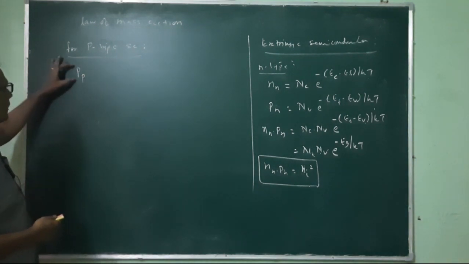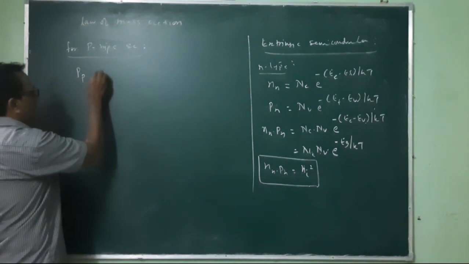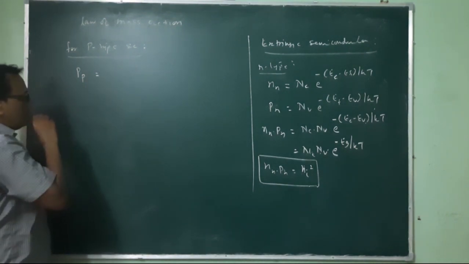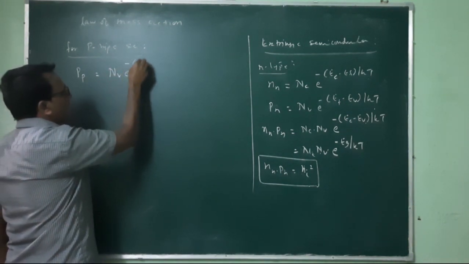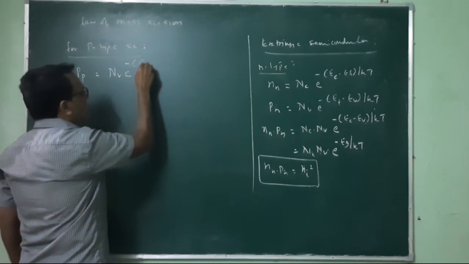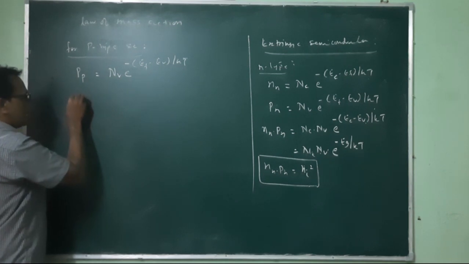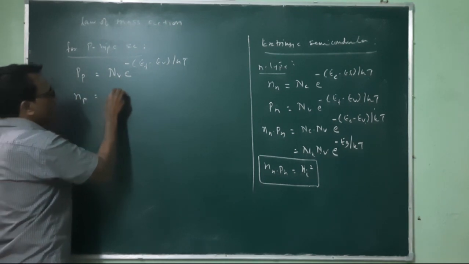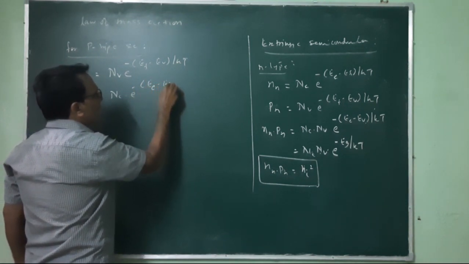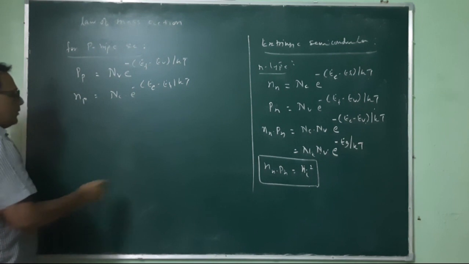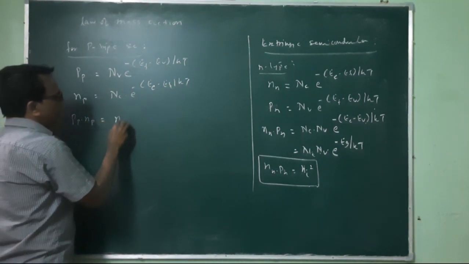So this is the concentration of holes in the p-type semiconductor, that will be at the valence band. So that is equal to Nv exponential of (Ef minus Ev) by kT, and Np is equivalent to Nc multiplied by exponential of (Ec minus Ef) by kT. By similar calculation, this Pp multiplied by Np is equivalent to Ni square.